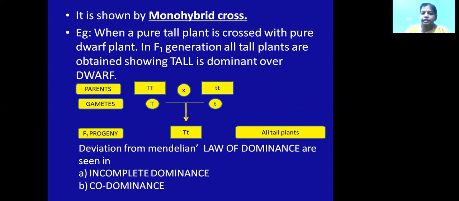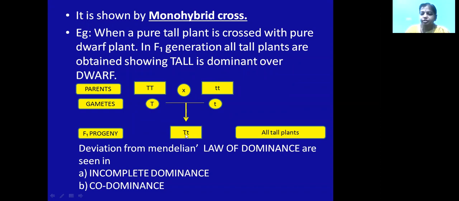So it is written as capital T and small t. These are pure breeding lines. The gamete will carry the capital T, and the other gamete, containing the dwarf seeds, will contain the small t. Now this capital T will unite with the small t. So capital T and small t will appear in the F1 generation, that is the F1 progeny. When you cross capital T with small t, you will get a heterozygous condition of the tall plant. This capital T is expressed, that is, only tall plants are obtained, and small t is suppressed.